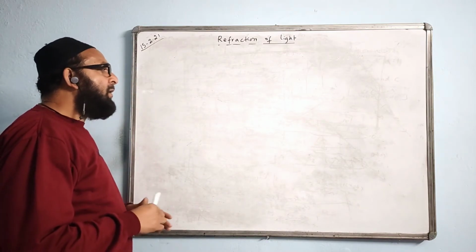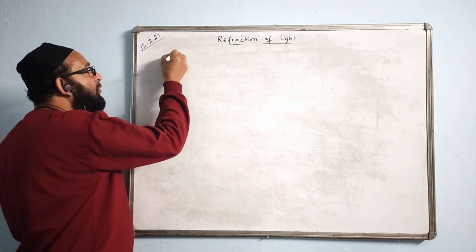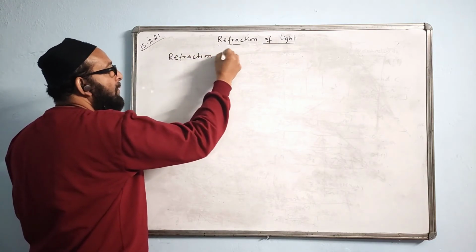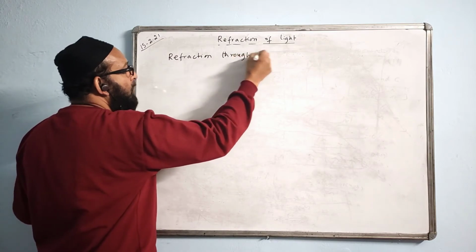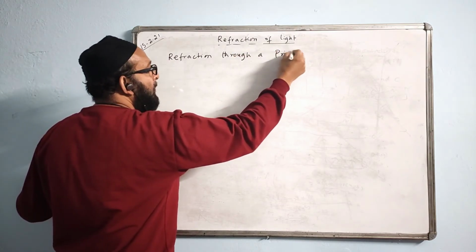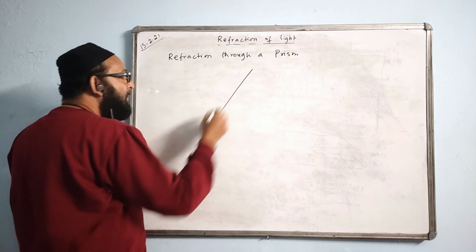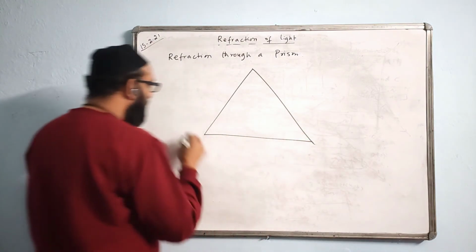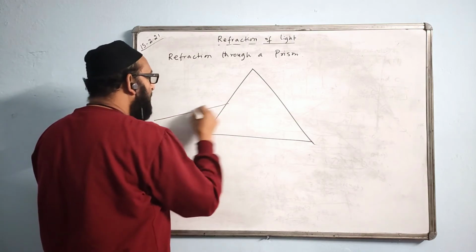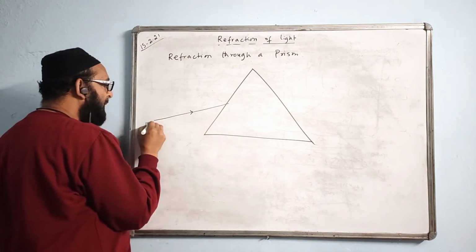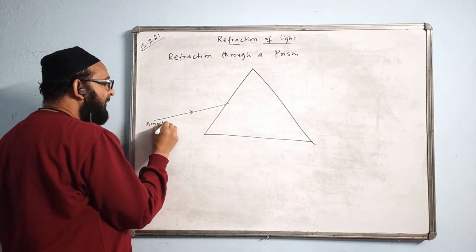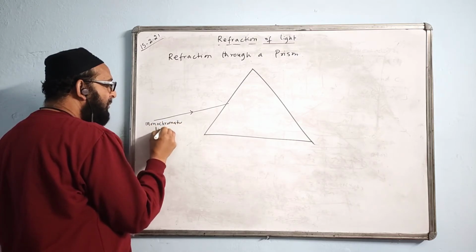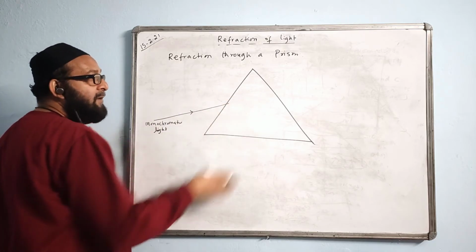Now this topic is also done. Now we are doing refraction through a prism. We'll take a prism and a monochromatic light, single color light. Mono means single color, single frequency. We are not taking white light because when we take white light, it splits into 7 colors.